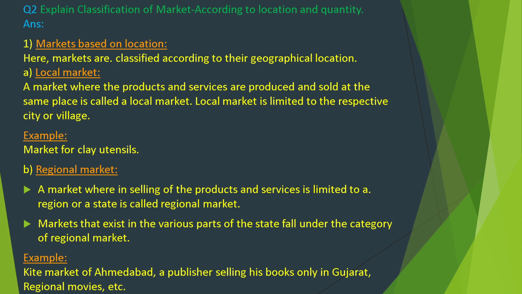Regional market: a market wherein selling of the products and services is limited to a region or a state is called a regional market. Markets that exist in various parts of the state fall under the category of regional market. For example, Kite Market of Ahmedabad, a publisher selling his books only in Gujarat, regional movies, etc.